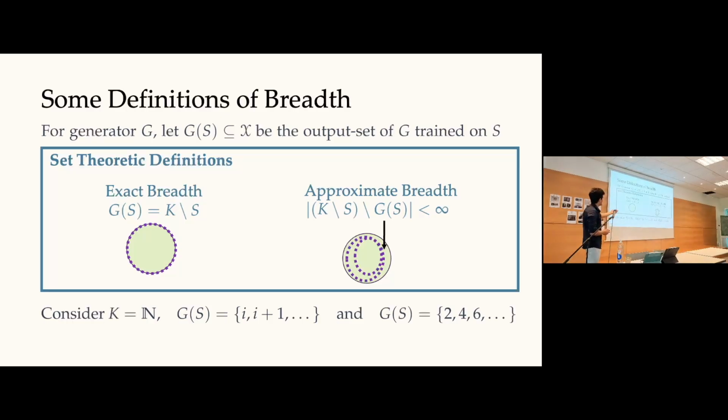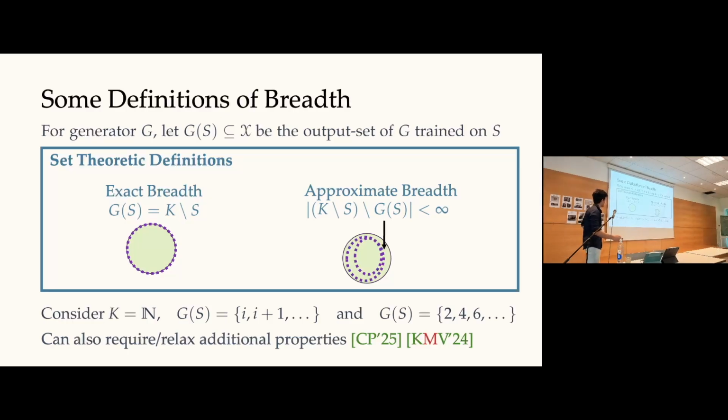So if the target language is the set of all natural numbers, and my generator generates all things starting from some number I onwards, then it does not get exact breadth. Suppose the training data set does not have everything from 1 to I, then it's missing something from the target language. It's not getting exact breadth, the first thing here, but it is getting approximate breadth because all it's skipping is the numbers 1, 2, 3 to I minus 1, and those are finitely many. Whereas this generator, which just generates even numbers, does not even get approximate breadth. Just to nail down the definition.